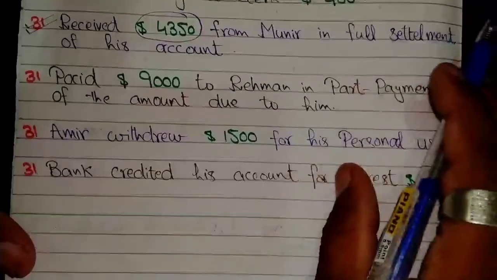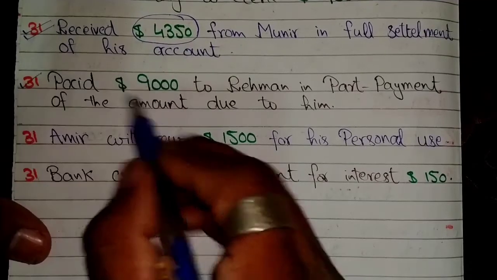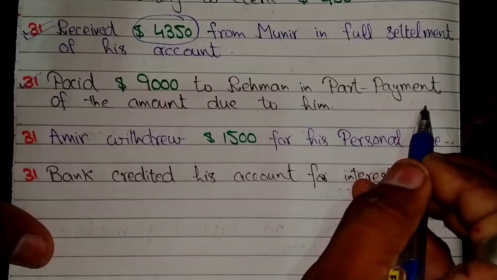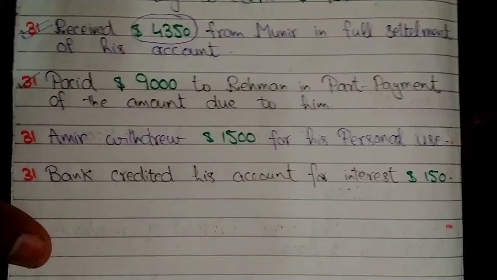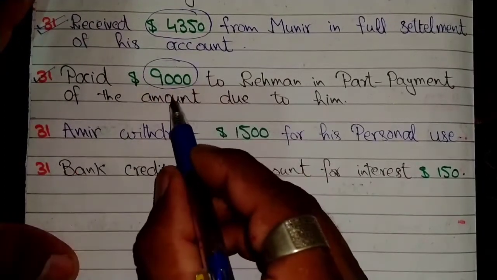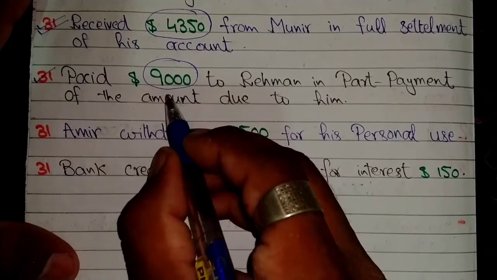The next and third transaction on 31st January is paid $9,000 to Rahman in part payment of the amount due to him. This is part of the total amount due, which is payable by Mr. Amir.